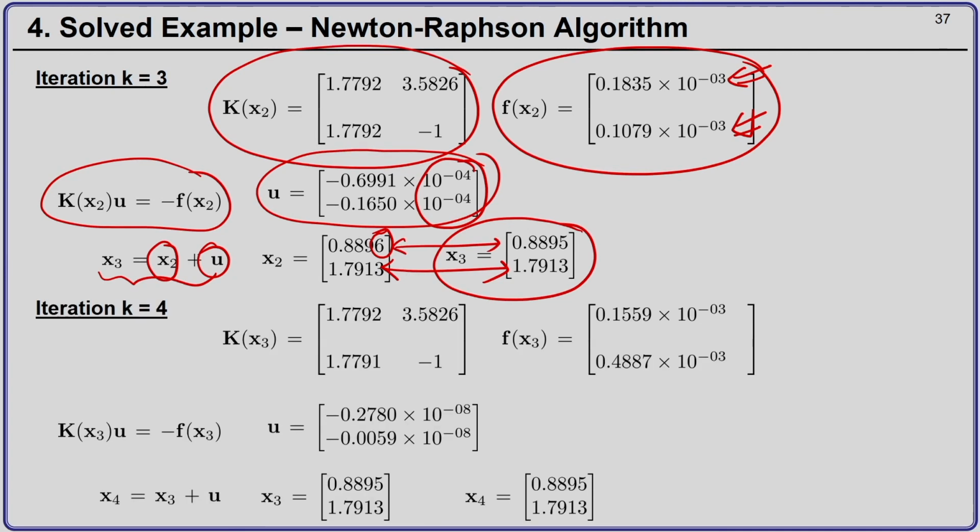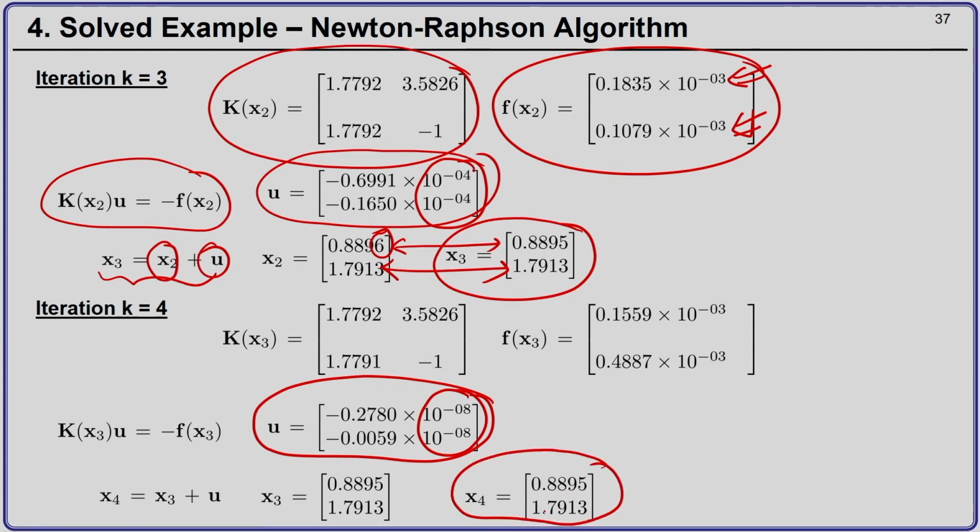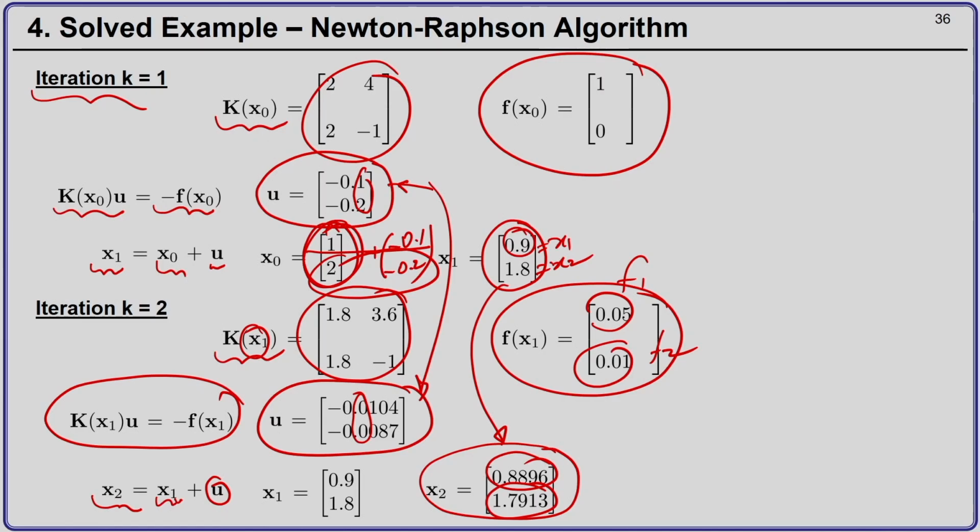So, let us do one more iteration, and after this I find that my solution u is now of the order of 10 to the power minus 8. So, my new solution x4 is 0.8895, 1.7913, and if I compare till the 4th decimal place, my solution now does not seem to change. Therefore, after 4 Newton-Raphson steps, I have got my solution. Okay. So, if you fix your convergence tolerance to a much higher value, you may need to do some more extra Newton-Raphson iteration steps. Okay. But you can see already the error here.